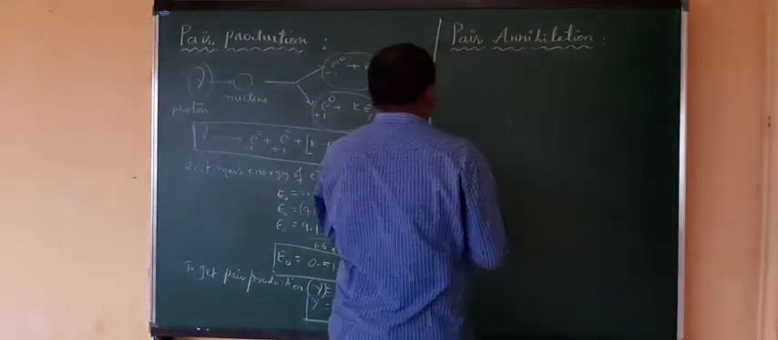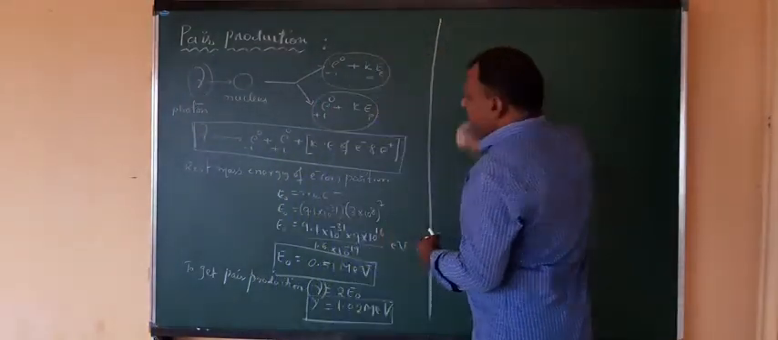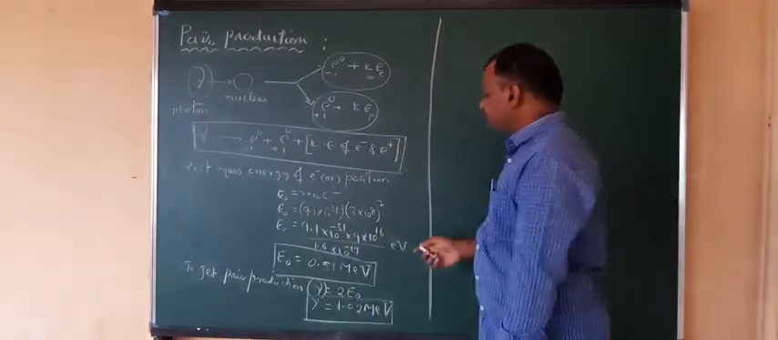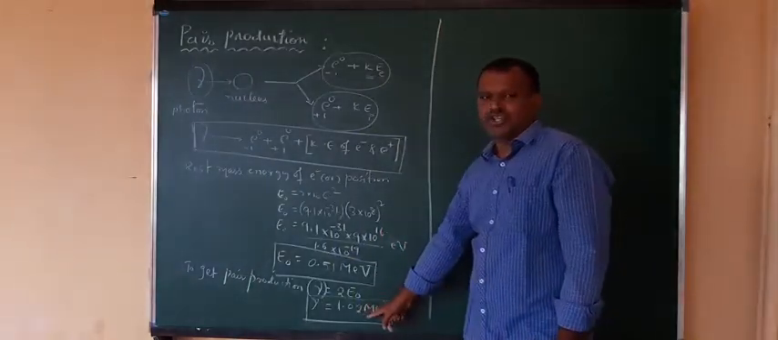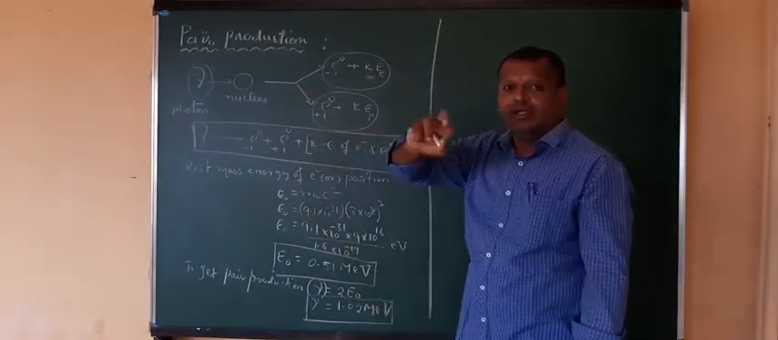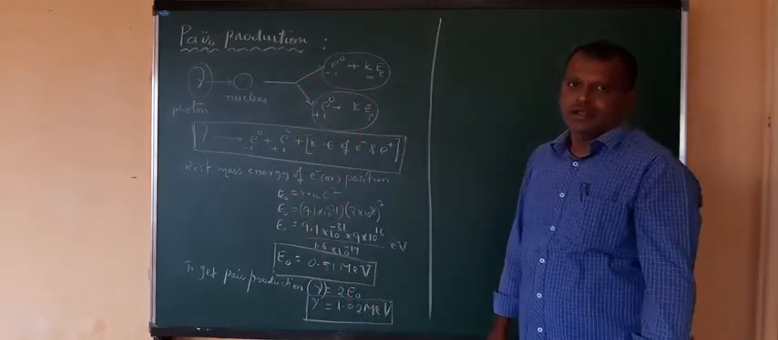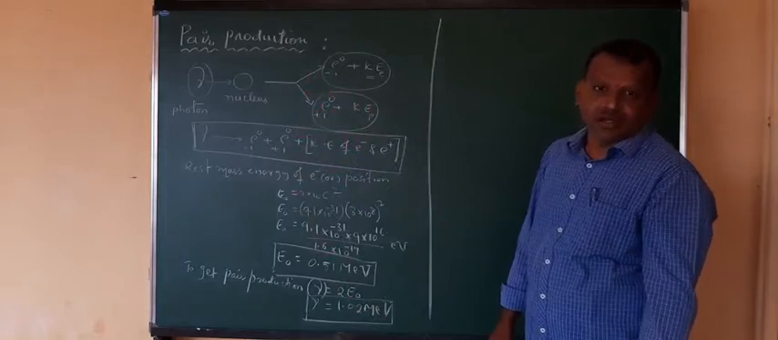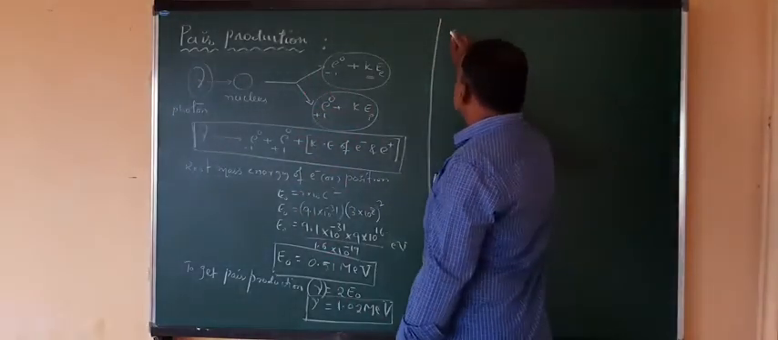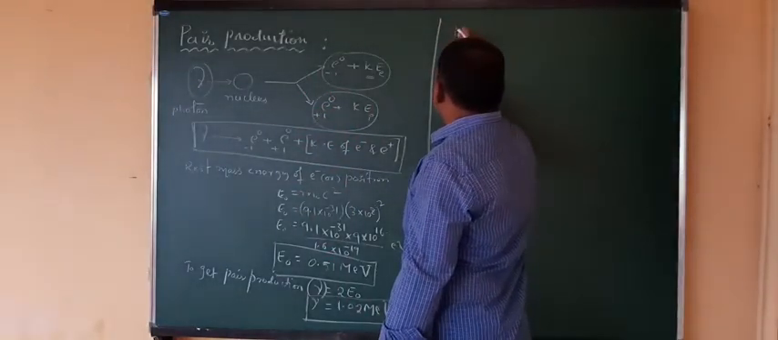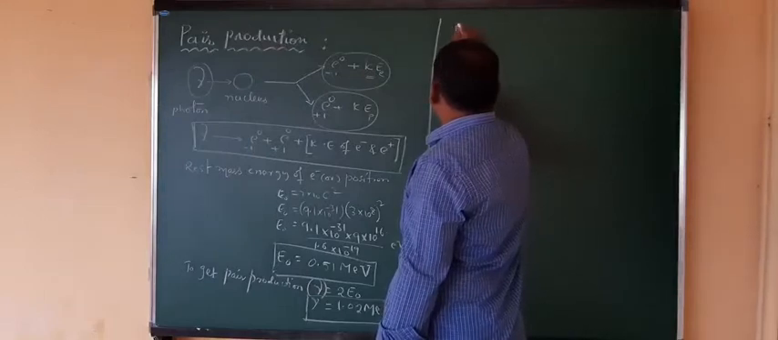How much will it be possessed? Just apply the simple observation here. This is the total energy required for the gamma to get a pair production. So we want to calculate the kinetic energy of each positron or electron. I can write here the total energy of the gamma radiation or gamma photon.